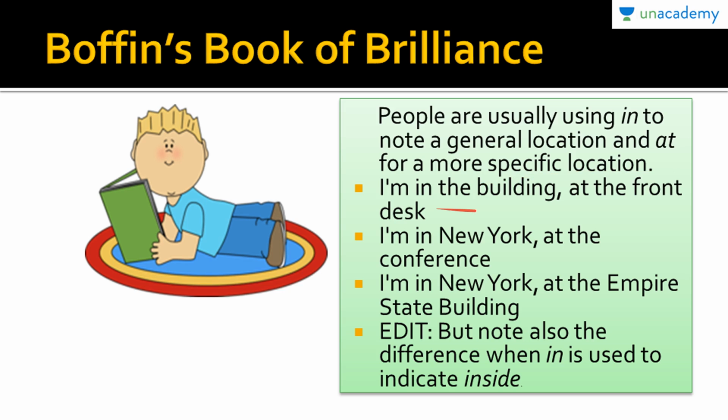So, "I am in the building at the front desk." Building here becomes a more general location, but the front desk becomes more specific. So what Boffin says is "at" is used for the specific location, that is front desk, and "in" is used for the more general location, that is building.